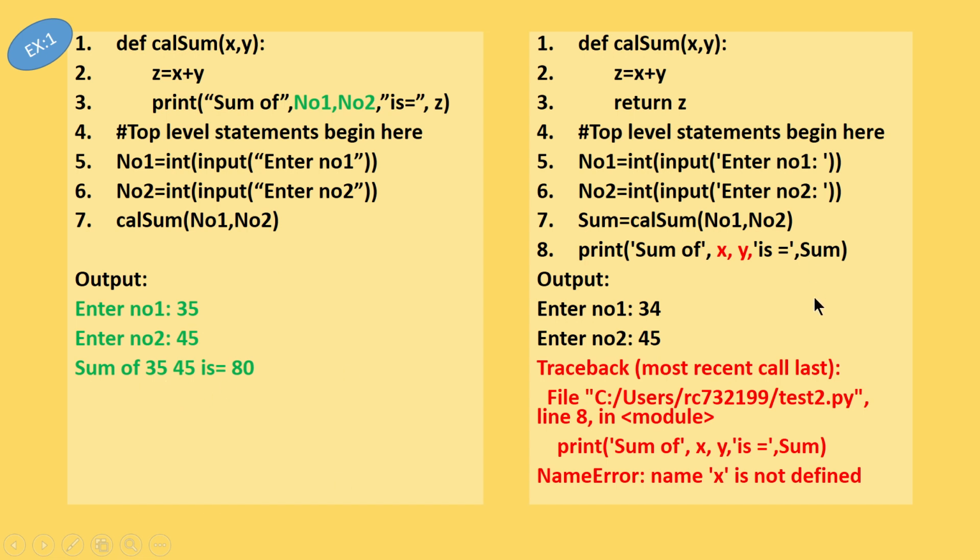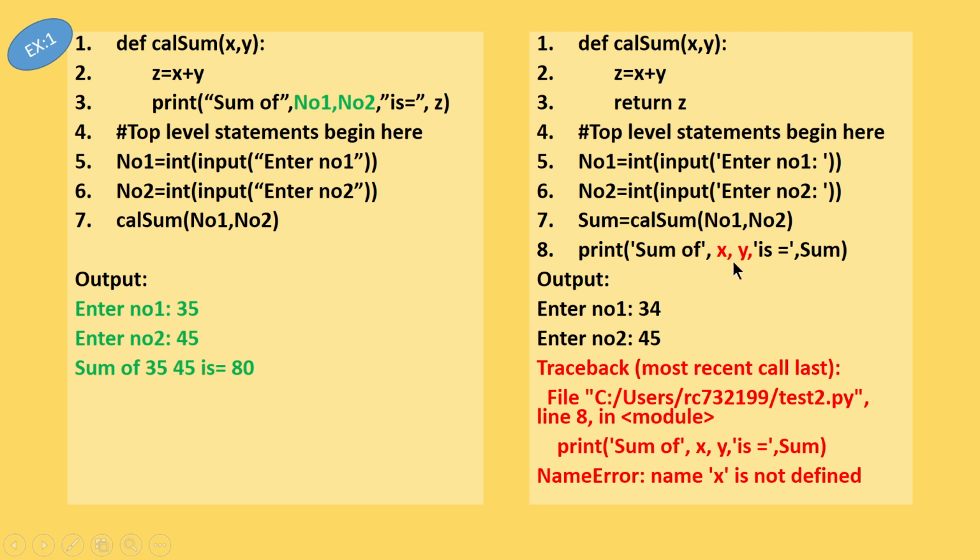However, look at this particular program, again the same program with a little modification. So here it is, def cal sum of x comma y comma z, and z is equal to x plus y, return of z. There is no change in the function. However, there is a small change in the top level statement. Number 1, I am reading the value of number 1. Number 2, I am reading the value from the user. Cal sum, I am calling the function with number 1 and then number 2. So here print sum of x comma y.